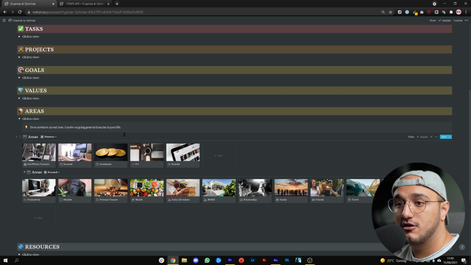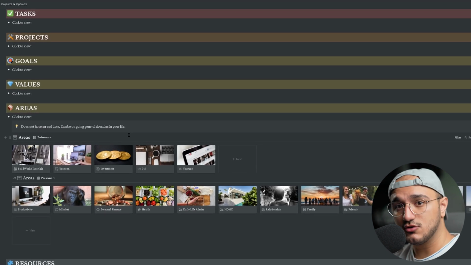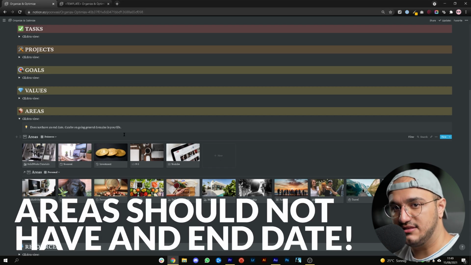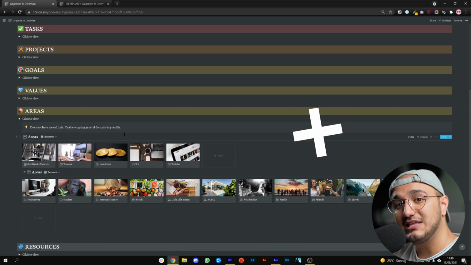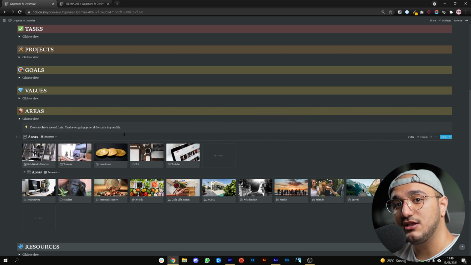First things first, we're going to talk about areas. This is going to be quite easy, and I think it's quite straightforward. What you want to do is make a list of the different areas in your life that you care about. Make sure these areas do not have an end date. You cannot make an area about a project that you're going to finish. It needs to be something that is constantly ongoing in your life and is something that you care about.